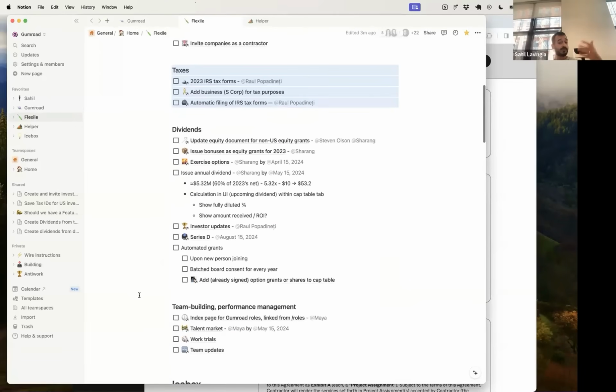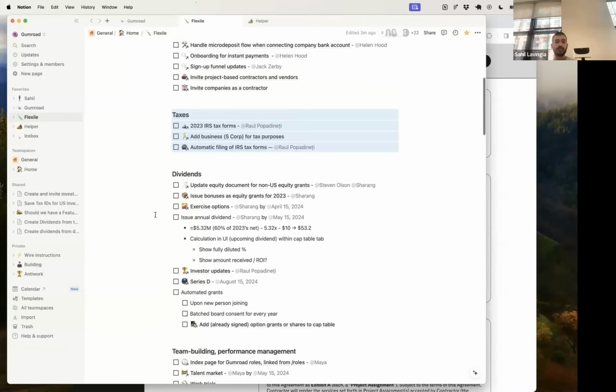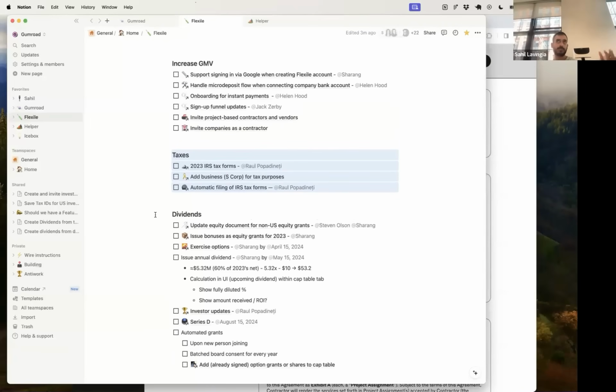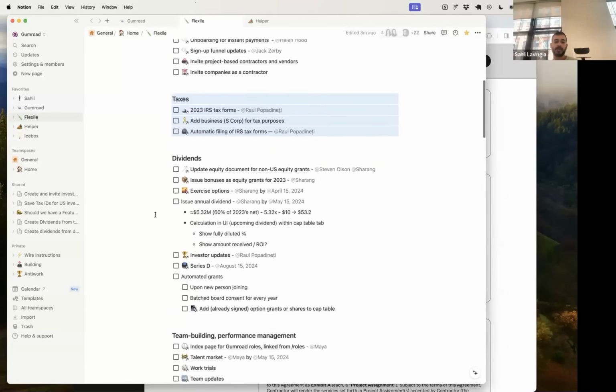So, things like, for example, hiring a board member. How would you hire a board member? It's not really done because you'd say, oh, we only need them like 4 weeks a year. And no recruiting software allows you to say we only need someone 4 weeks a year because it's all built for full-time employees. So there's a lot of stuff I think we're going to be able to do and figure out.